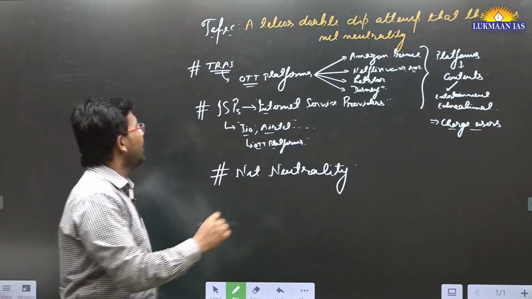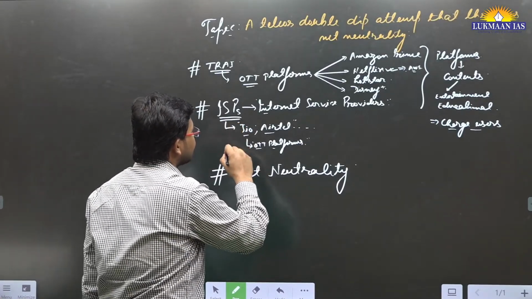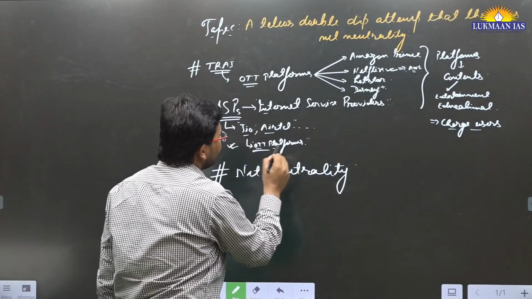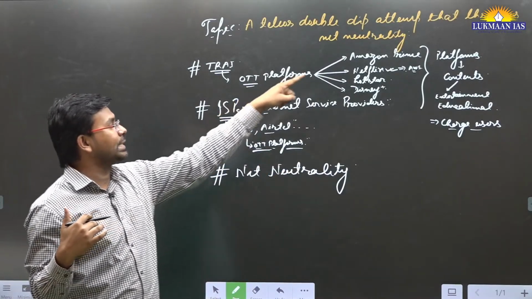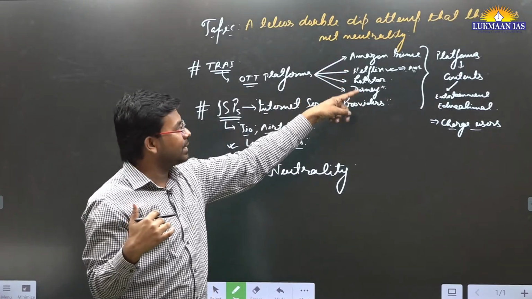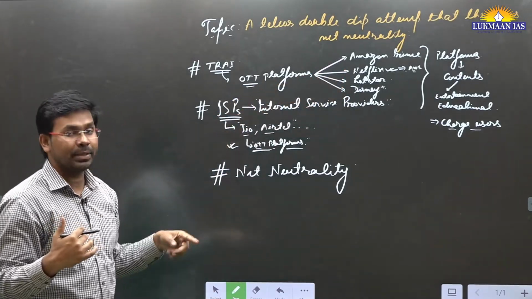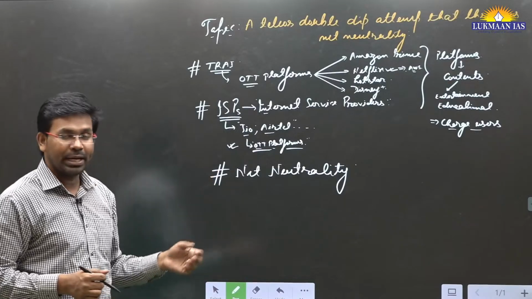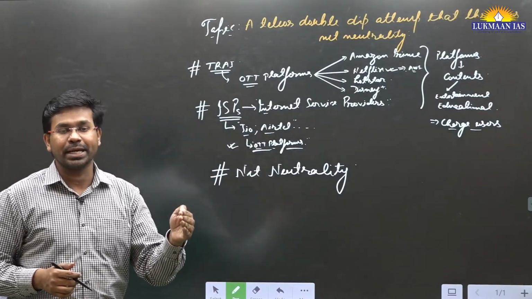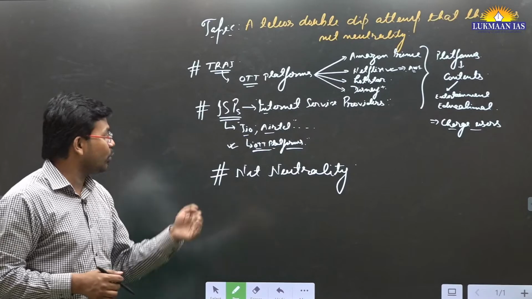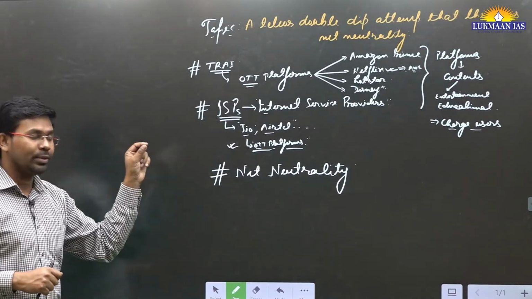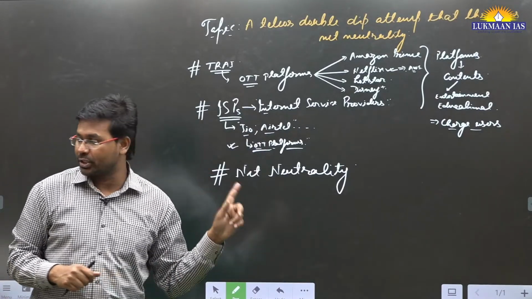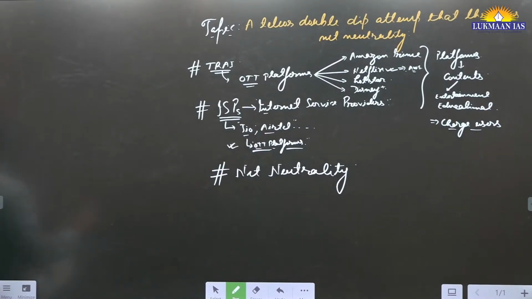For example, if these internet service providers want to promote only their own platform, they will be restricting access to other OTT platforms. So that will hamper the user experience. Net neutrality says no matter which website it is, all websites should be treated equally by the internet service providers. They should not act in a manner that harms the interest of the users at large.